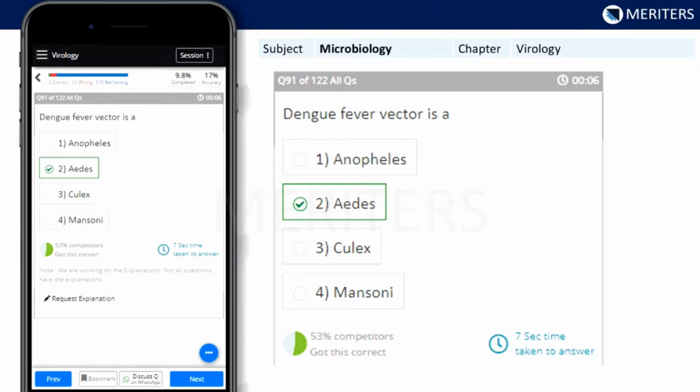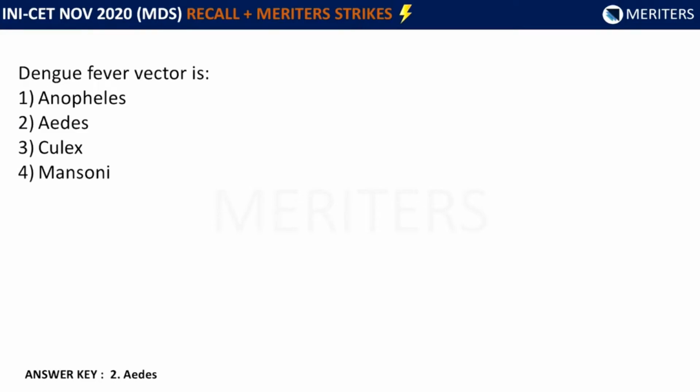The vector for dengue fever is asked in the exam. So the answer would be Aedes. You should know the other options as well. Anopheles is a vector for malaria, Culex is a vector for filariasis, Aedes is the vector for dengue. Mansonia causes encephalitis, so the best option here would be Aedes.